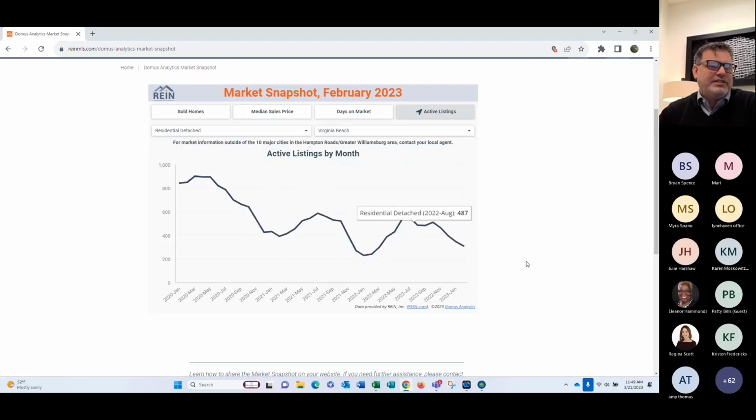We switch to detached. That number is 311. Lowest point for that was 231 in January of 2022. So hopefully this thing is going to start to go up a little bit, like it did last year with that bottom here. So hopefully we're not bottomed out. And hopefully we'll see a little bit of uptick here coming into March when the numbers all come out.